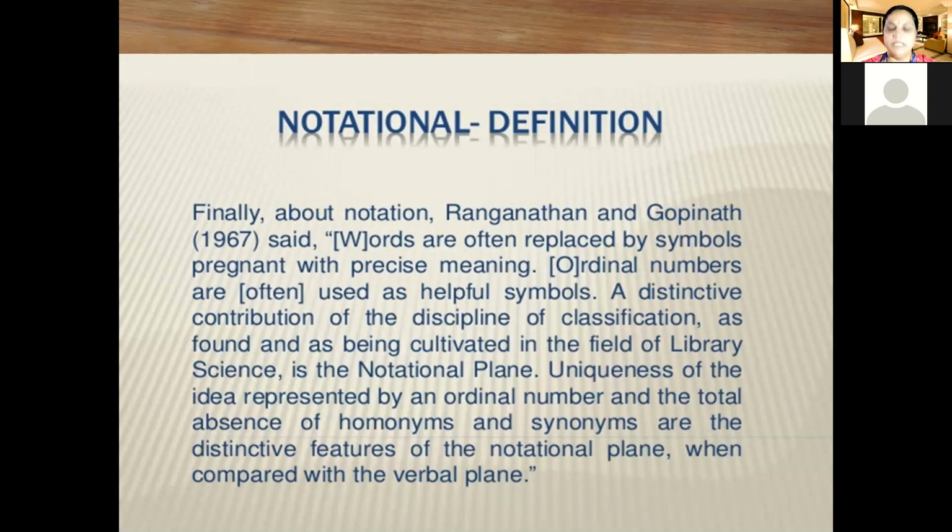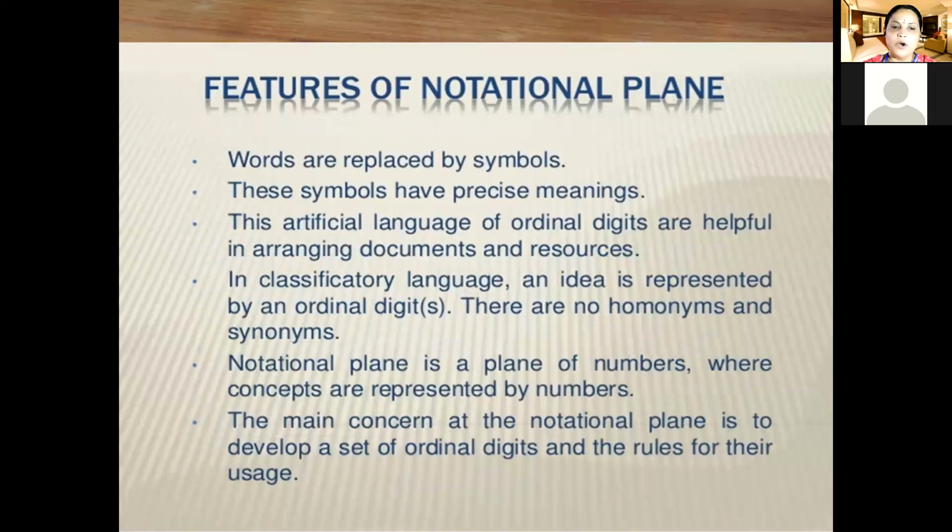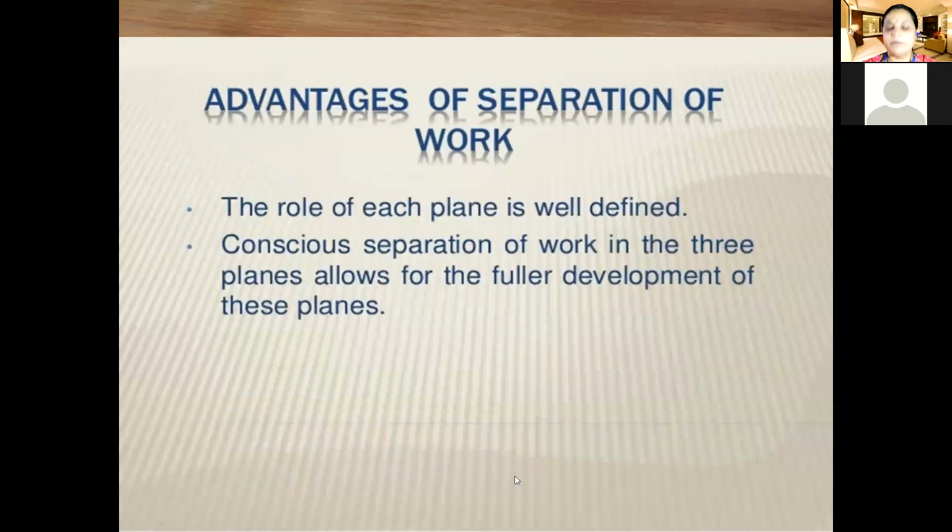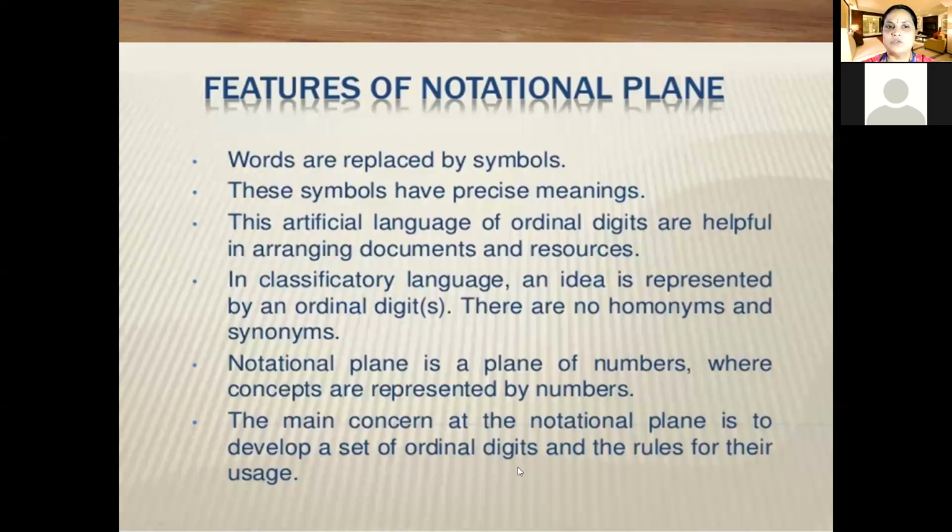Notation simply means a symbol through which we can represent the subject. We replace words by symbols because words have some limitations for arrangement.